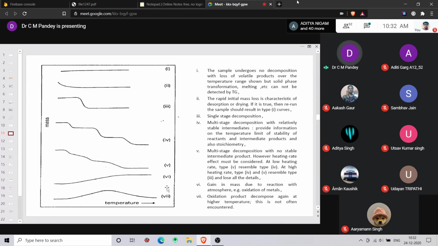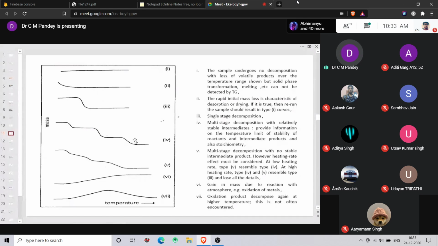भाई वॉल्यूमेट्रिक एनालिसिस आपने किया और टाइट्रेशन में इंडिकेटर ने कलर चेंज नहीं किया है ना, तो उससे तो आपके लिए कुछ नहीं निकला, है ना? Yes, sir. For example, if you did TG analysis and you obtain a curve like the first, a straight line, only then you can say that the material is stable, right? Yes, sir. So for any analysis, interpretation of the curve must be there. If you are looking at the third curve, you can see that it is a single stage decomposition, then from the curve what is liberating out, right?